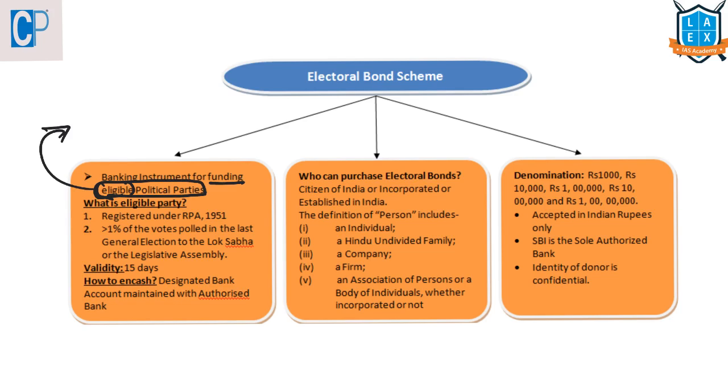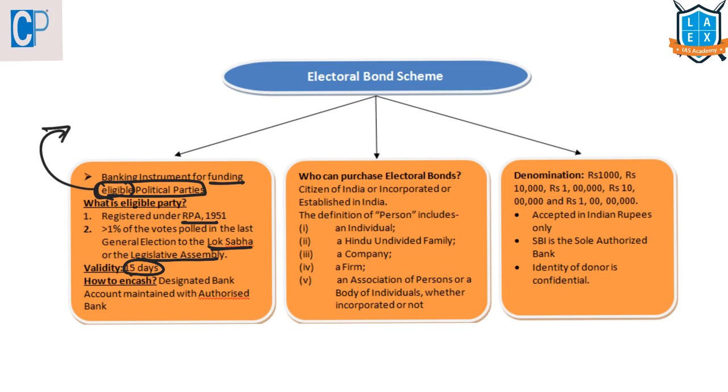How will we say that a political party is eligible to receive this electoral bond? Here the party should be registered under the Representation of the People Act of 1951 and it should have secured more than 1% of the votes polled in the last general election to the Lok Sabha or the Legislative Assembly. So what is the validity of these electoral bonds? This bond will be valid for 15 days from the date of issuing the bond.